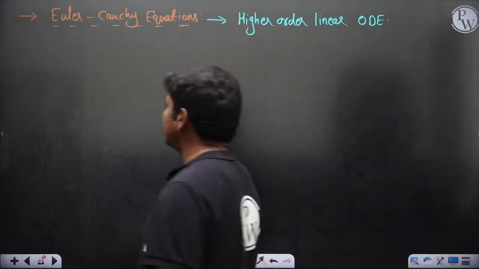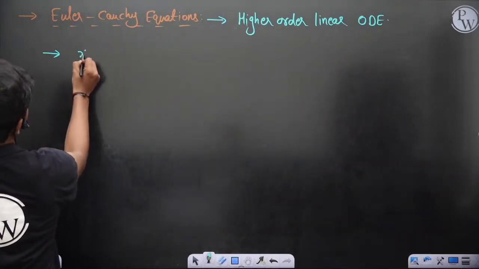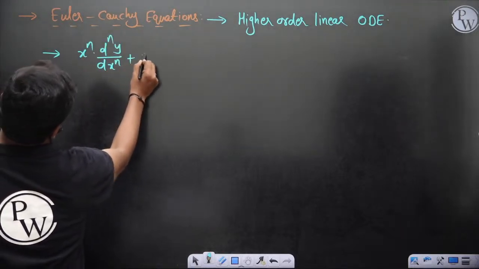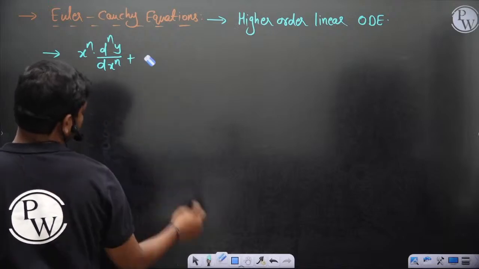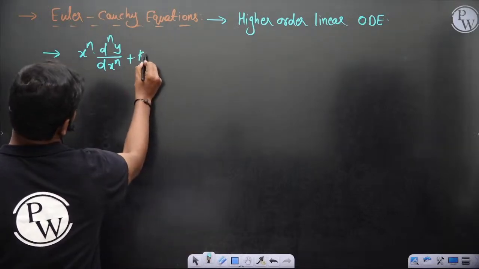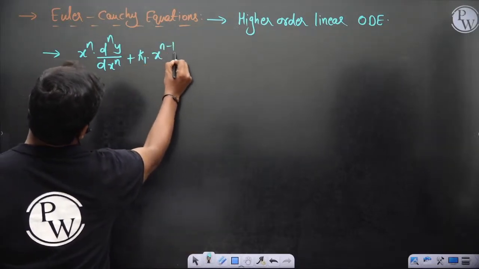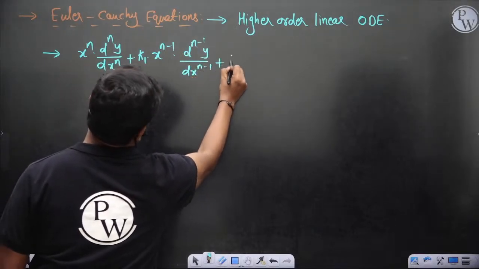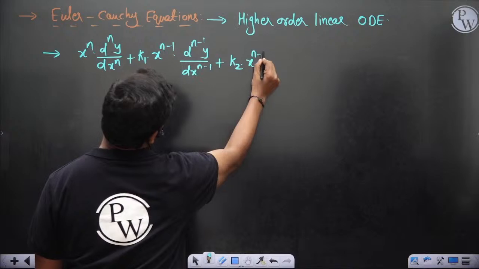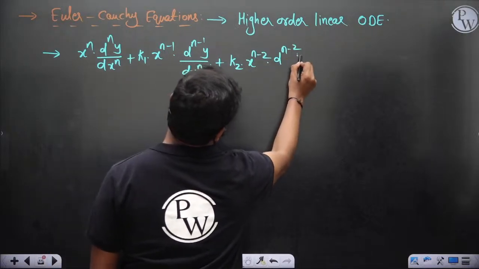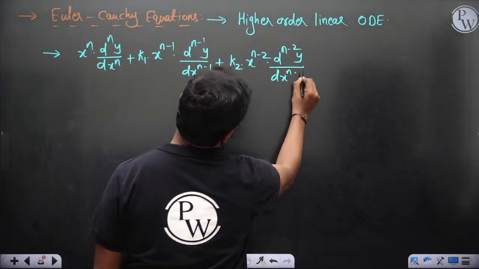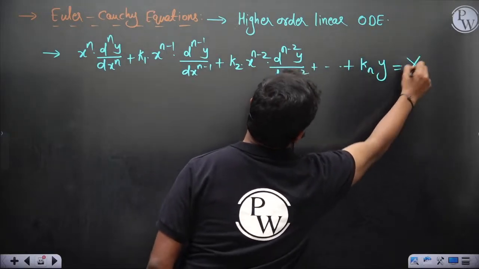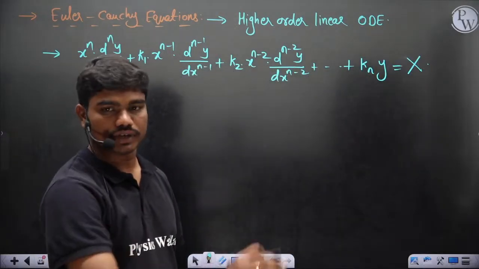The general form is x to the power n times the nth derivative of y, plus some constant k1 times x to the power n minus 1 times the n minus 1th derivative d^(n-1)y by dx^(n-1), plus k2 times x to the power n minus 2 times the n minus 2nd derivative d^(n-2)y by dx^(n-2), and so on, plus kn times y, equals some function X, where capital X is some function of x.